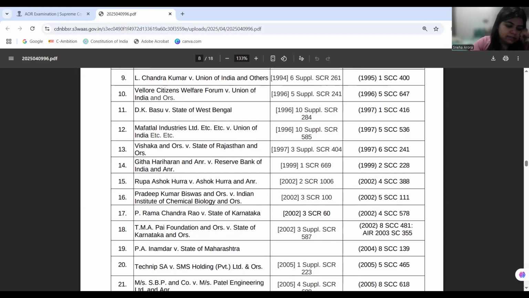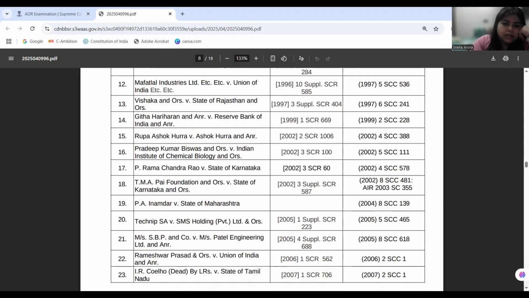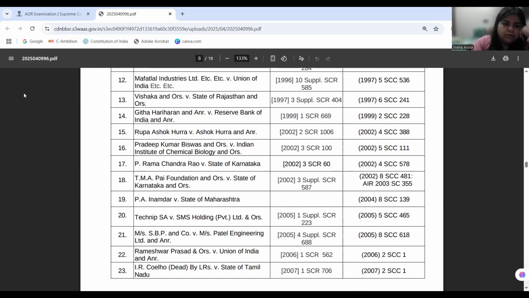Now, next is limitation law. For limitation law, we come to case number 17, first P. Ramachandra Rao versus State of Karnataka. This case holds that there cannot be any limitation in criminal cases. Otherwise, it will defeat the very purpose of criminal justice. The argument is made that to ensure speedy trial, it should be there, but the court is saying that